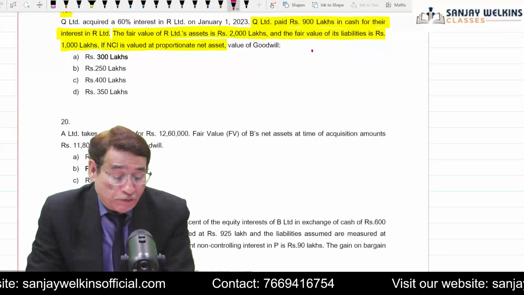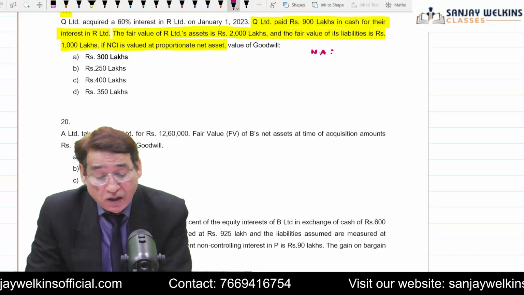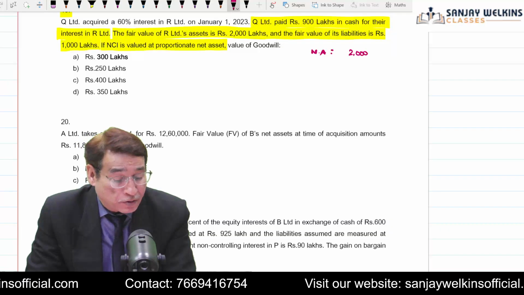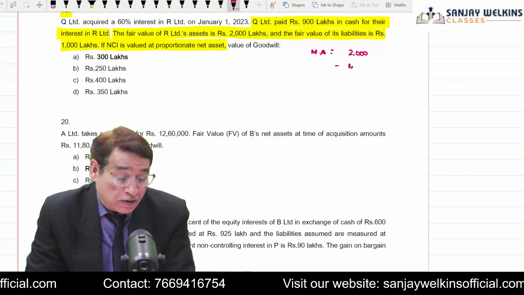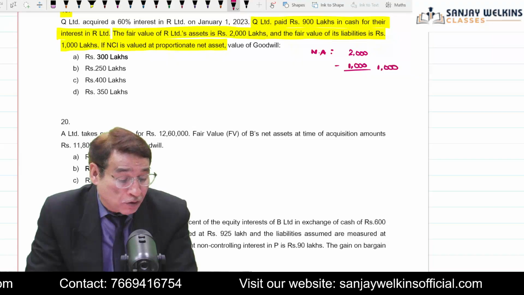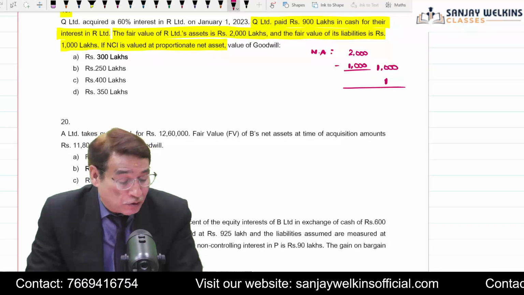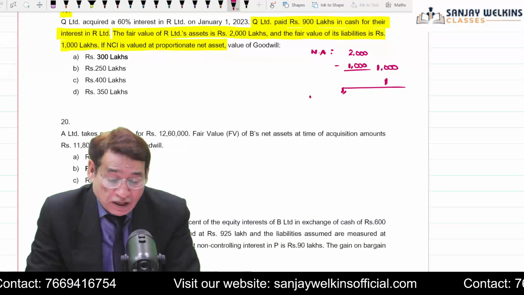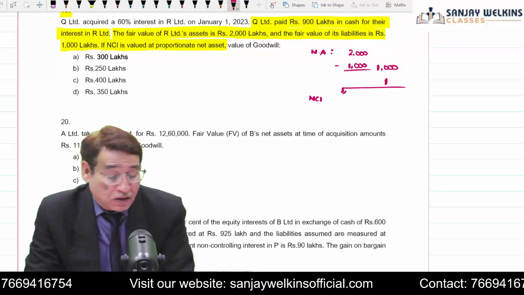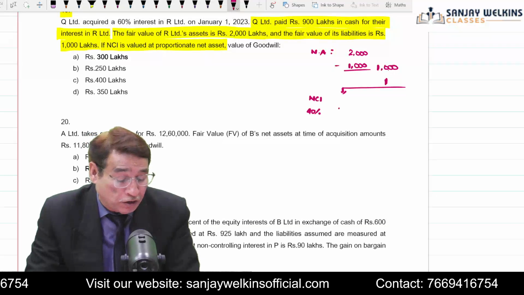Now, in this question, first of all, you simply take into account the fair value of the net assets. It is given that the fair value of R Limited's assets is equal to 2,000 and the fair value of liabilities is equal to 1,000. So that means the fair value of the net assets is equal to 1,000. Once you have the value of net assets, you simply take into account the share of NCI. It is given that NCI is being computed on a proportionate share of net assets basis. 60% is your stake, so what will be the stake of NCI? 40%. So 40% into 1,000.